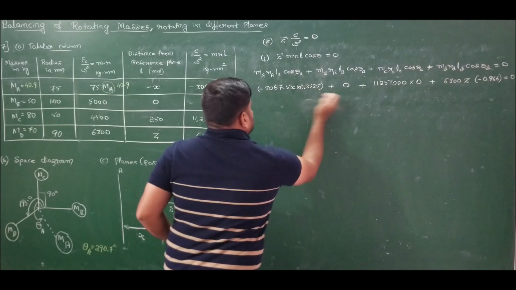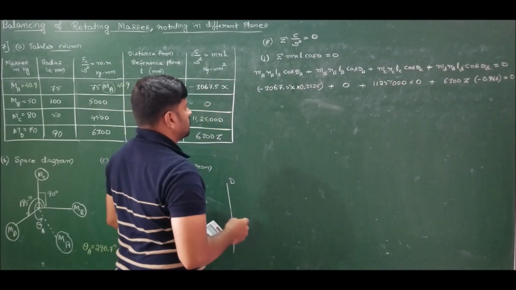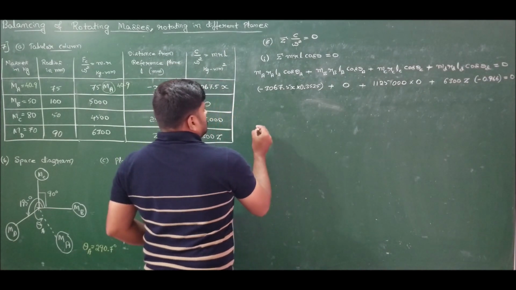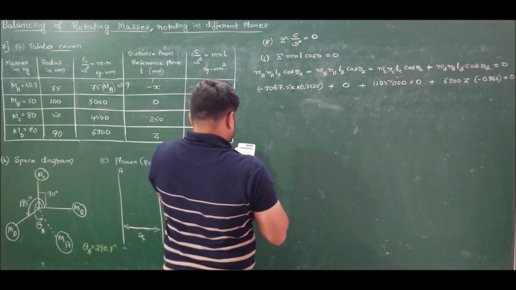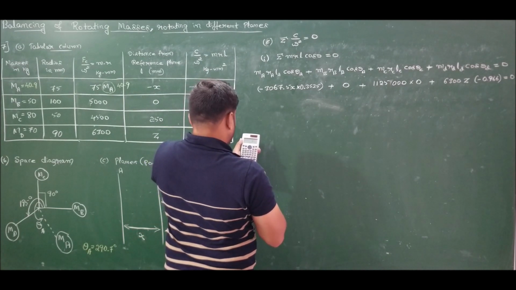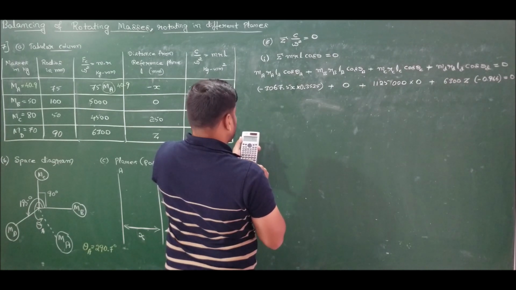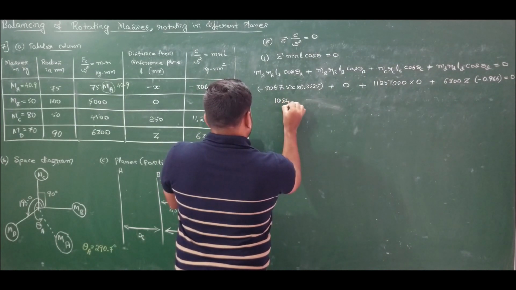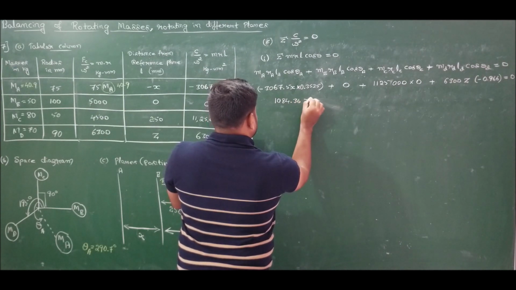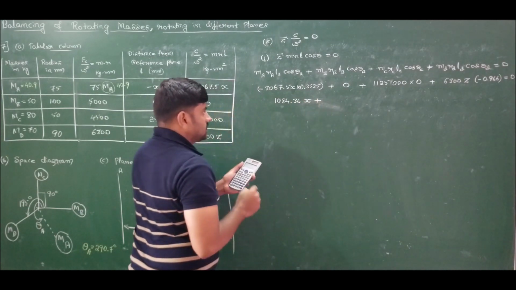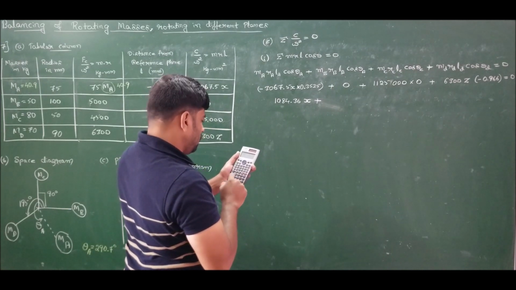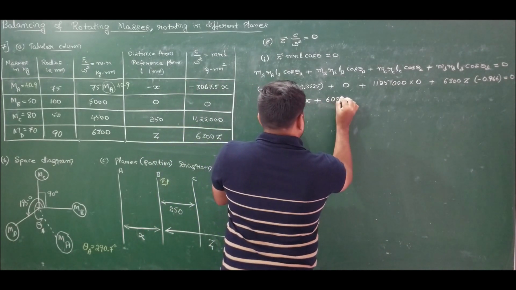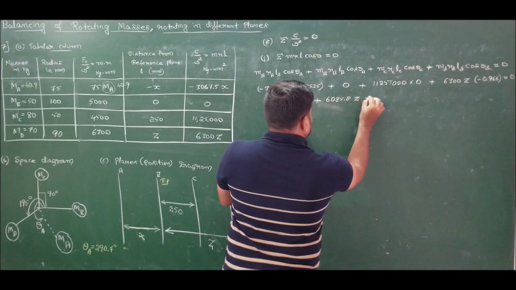So I'll get an equation, X in terms of Z: 3067.5 into 0.3535, which is 1084.36 X, plus 6,300 into 0.966, which is 6085.8 Z, is equal to 0.